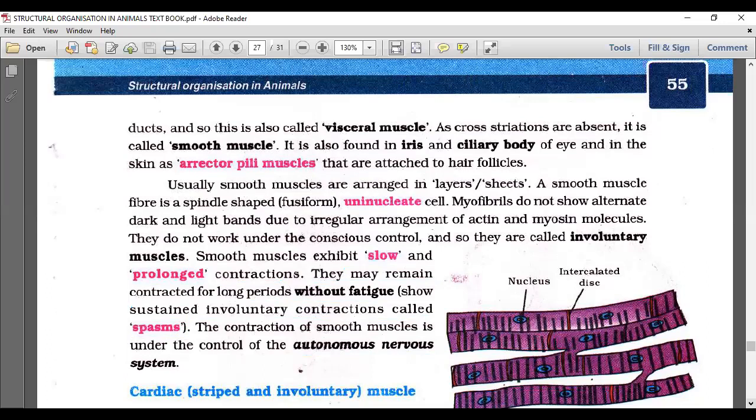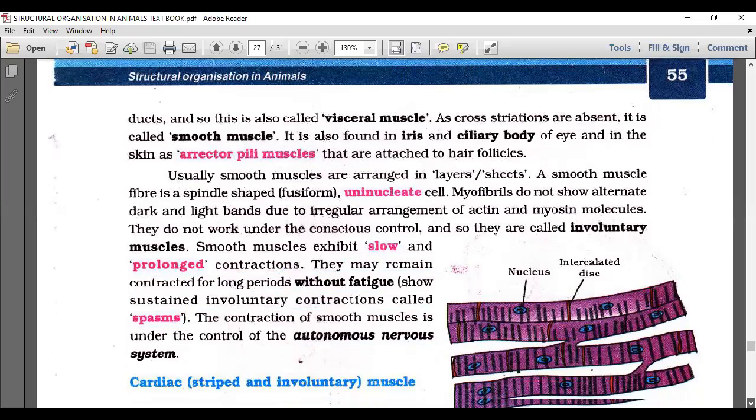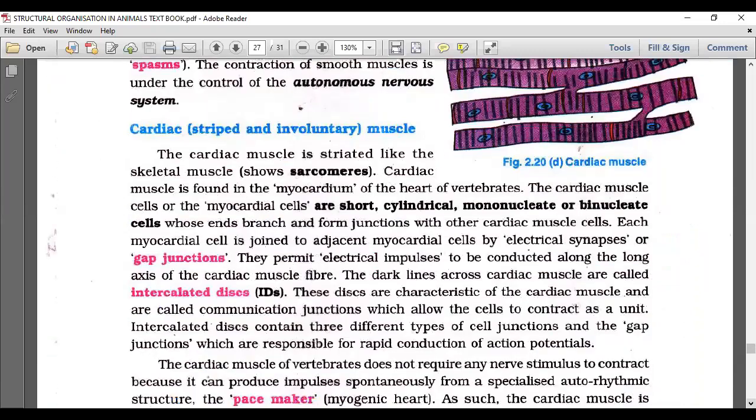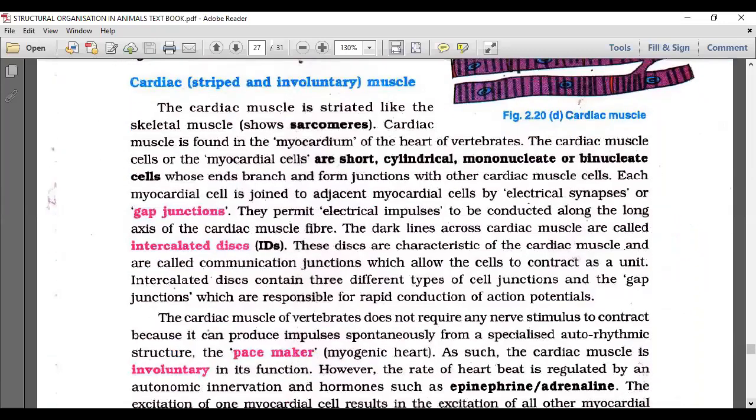Next, the cardiac muscle fiber. Let me close this, as we already learned. The cardiac muscle fiber is striated like skeletal muscle. They show sarcomeres. What is a sarcomere? That will be continued in muscle contraction, so just remember. The cardiac muscles are found in the myocardium of the heart. That is very important to remember.